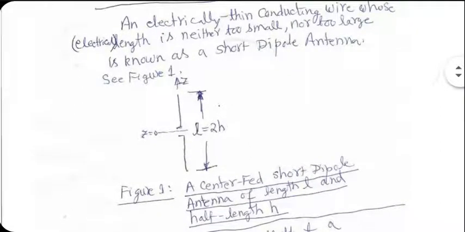We saw in one of the solved problems that even when the length was lambda divided by 50, they were calling it a Hertzian dipole. I prefer that if length is more than lambda by 100, then we should start calling it short dipole. But again, these are individual calls, no issue.